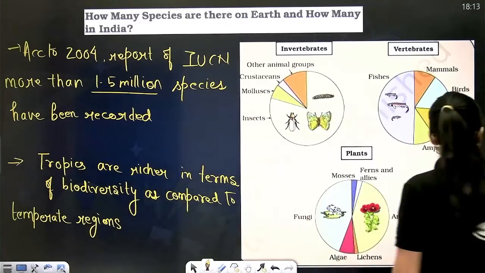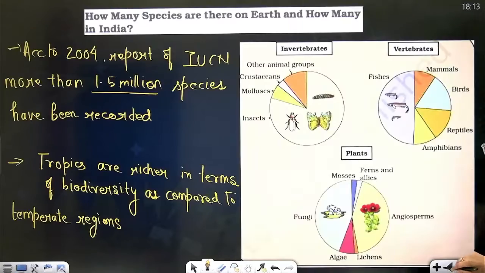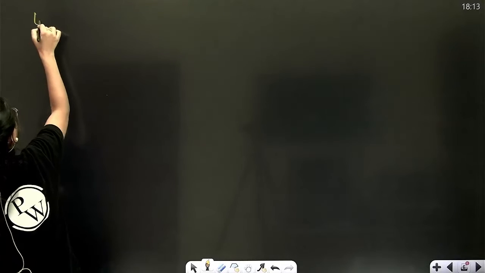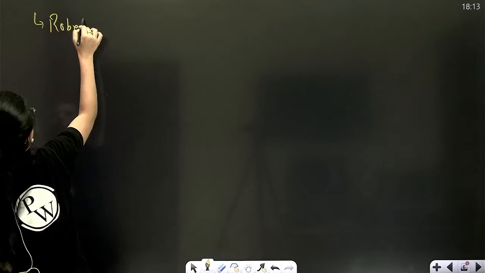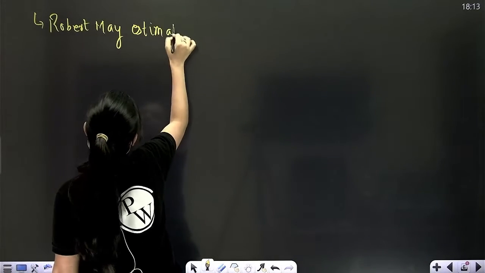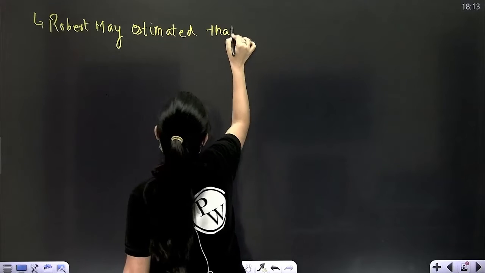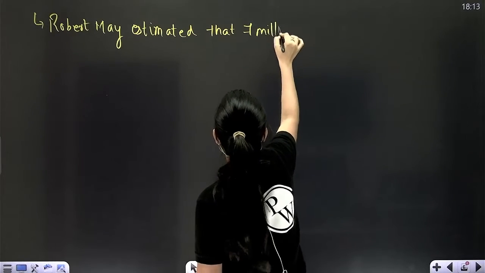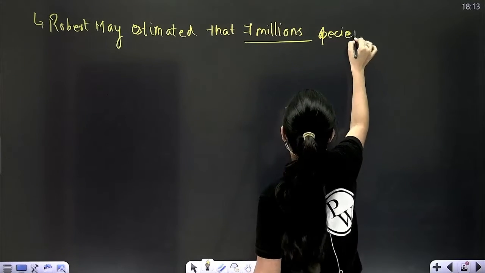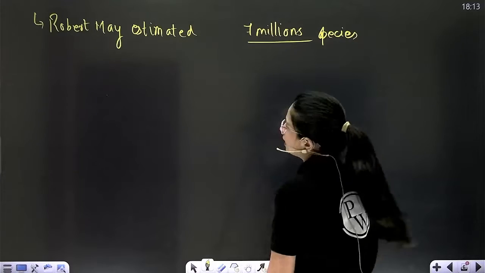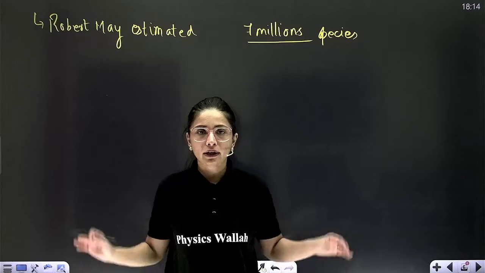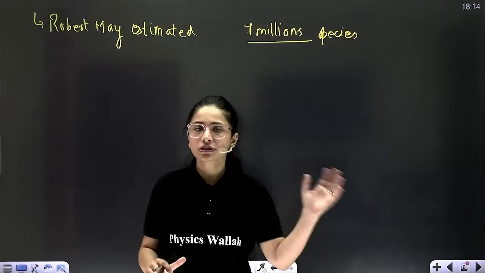Now, next what I said is Robert May. So there was a scientist called Robert May who estimated 7 million species on Earth, which is again just a rough idea, not an accurate, not an appropriate answer, just a rough idea.